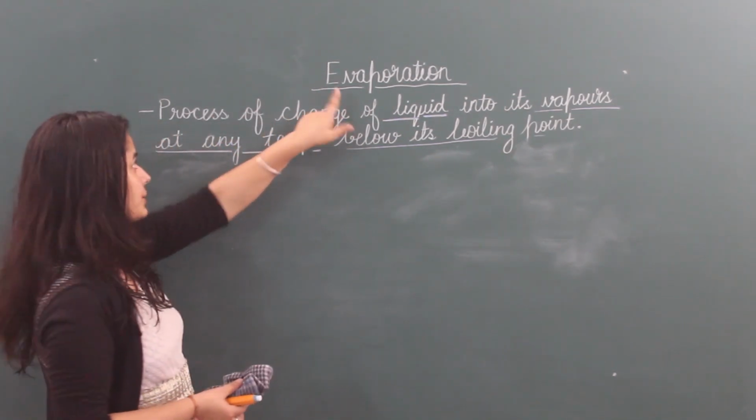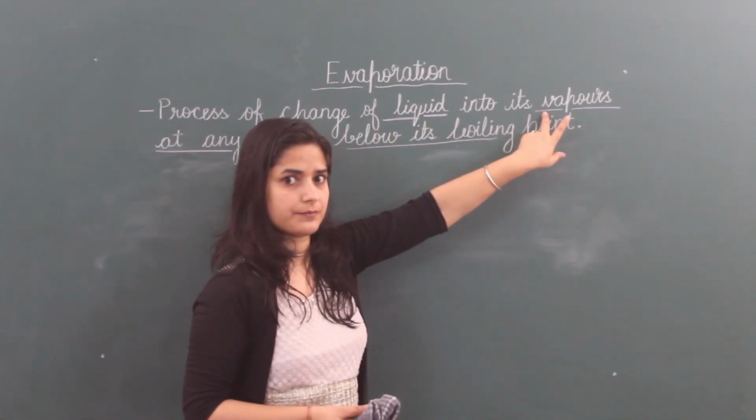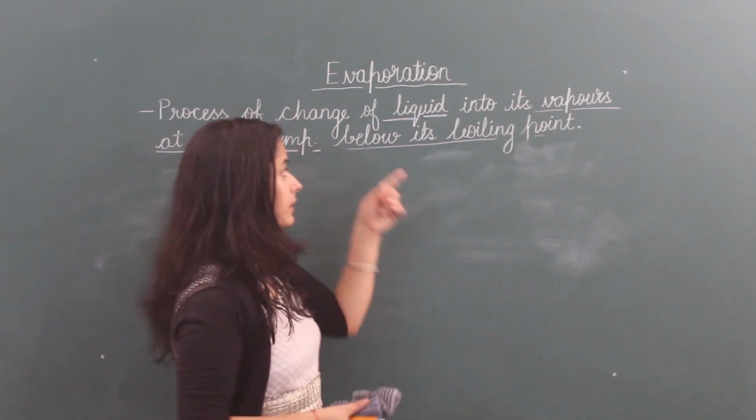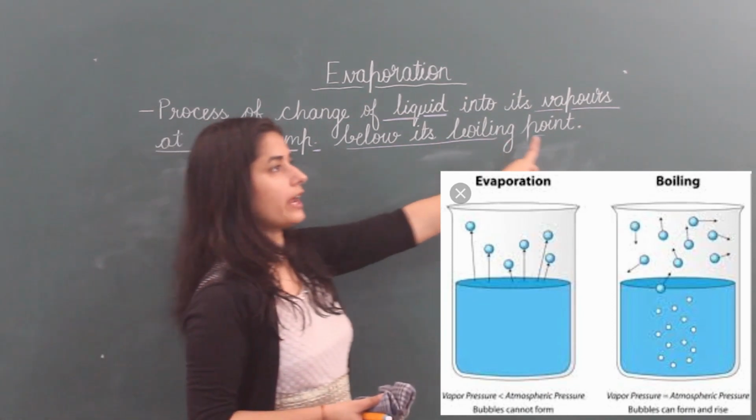What is evaporation? The process of change of liquid into its vapors. Up to here it is the same as the boiling process. The main difference between the boiling process and evaporation is that evaporation happens at any temperature below its boiling point.